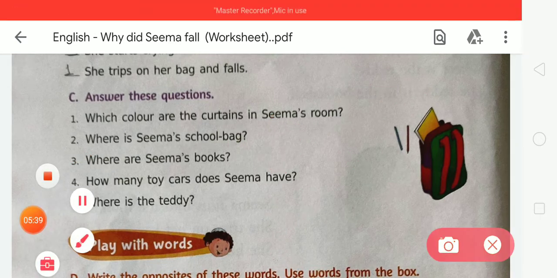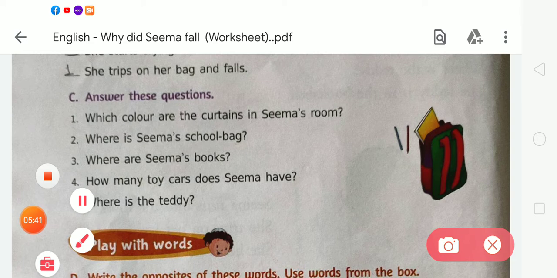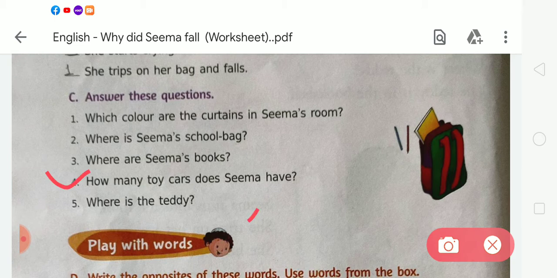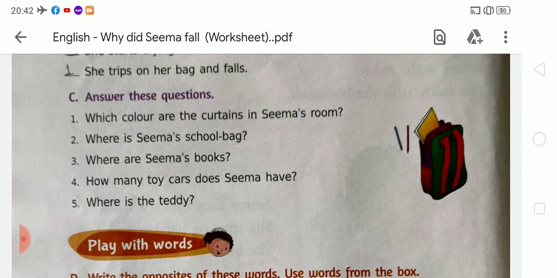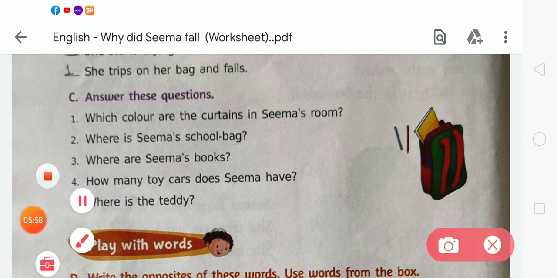Okay, student. Now, next, number 4. How many toy cars does Seema have? So, we have to write Seema has 4 toy cars. Okay.